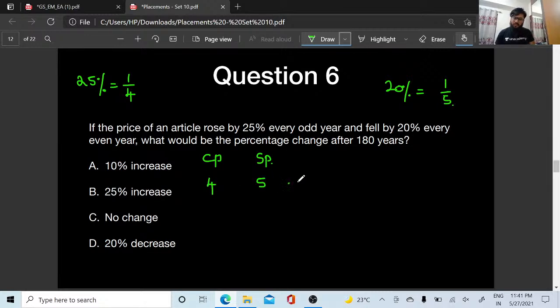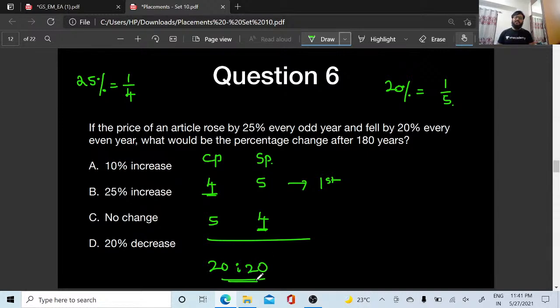This is happening in the first year. In the second year, it is falling by 20%. So it is 5 going to 4, right? So there is no change in the value. Starting also it was 4, next also it was 4. You can see 5 fours are 20, 5 fours are 20.